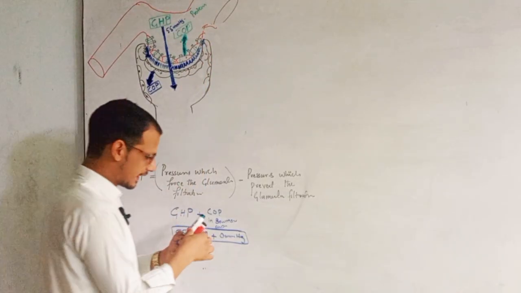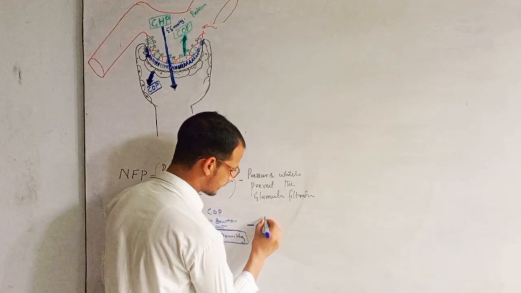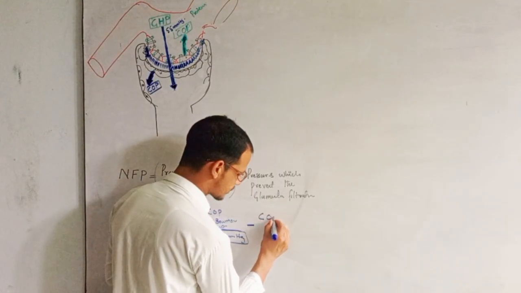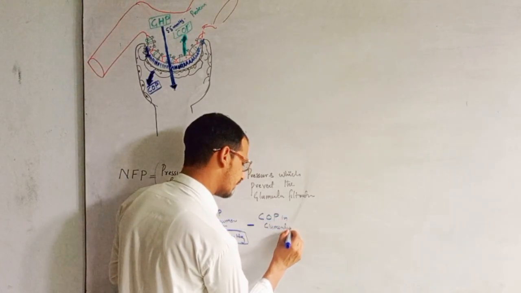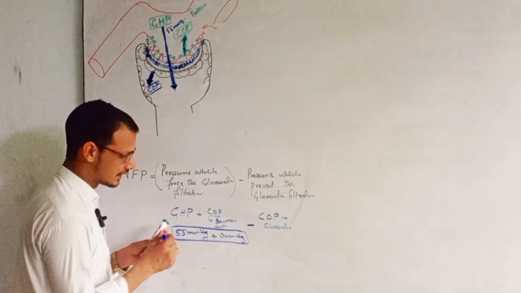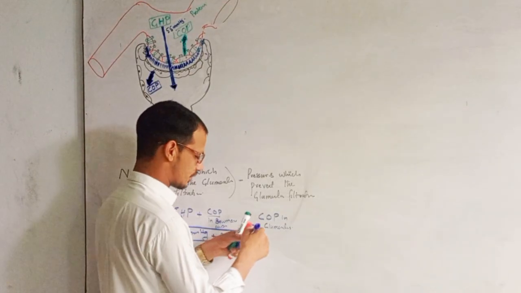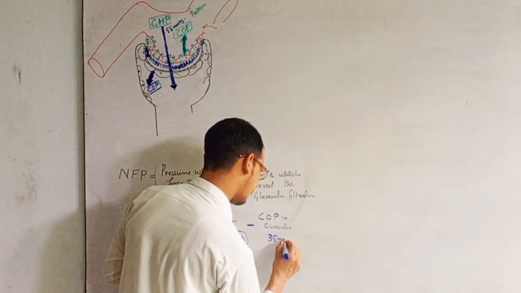So here, minus, the first pressure is colloidal osmotic pressure in the glomerulus, and here colloidal osmotic pressure in Bowman's capsule. This is zero, but this is not zero. This is about 35 mm of Hg, right?